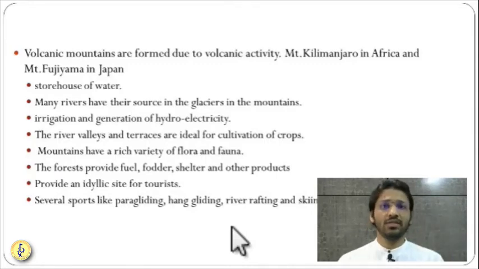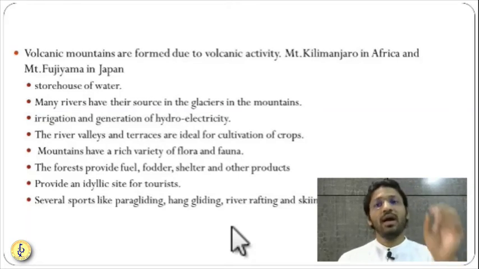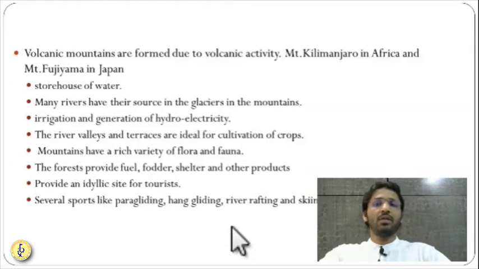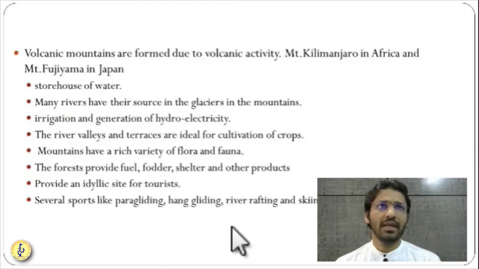Third thing is they can act as a defense for a particular country, particular area. Then they have huge vegetation. They affect the climate. We have rainfall because of the mountains. Mountains are the sources of economic activities. For example, many minerals are found on the mountains. Then mountains are the source of, let us say, fuel for the people living in the surrounding area. They collect wood, and sometimes things like honey, lac, okay. Then important herbs, timber, they are all collected from the mountains.